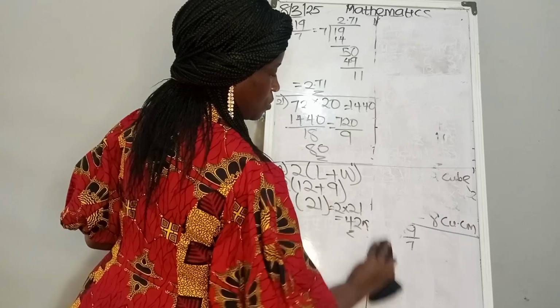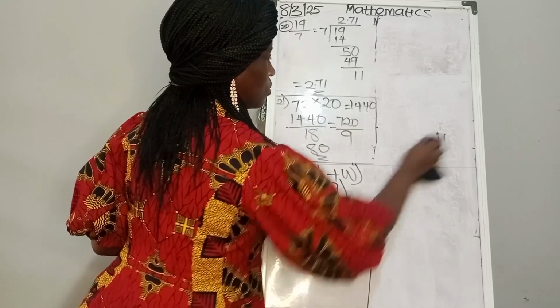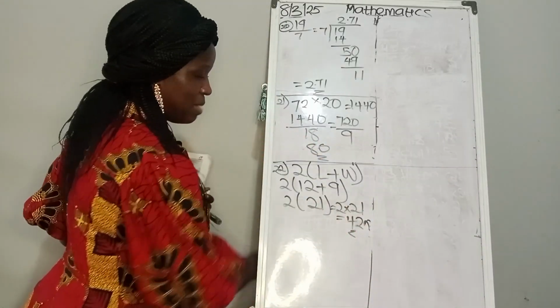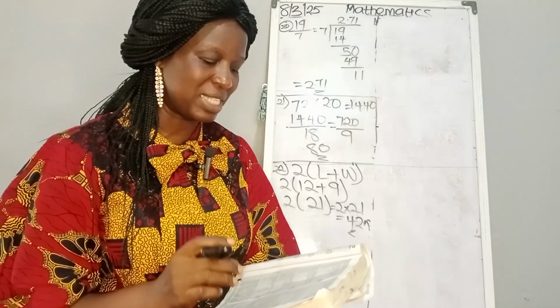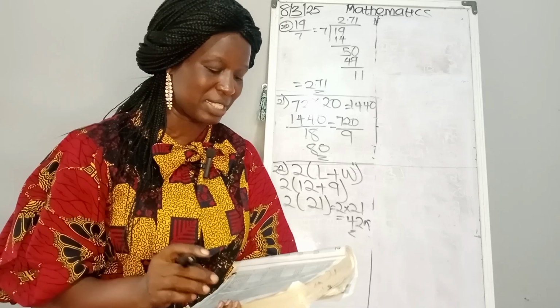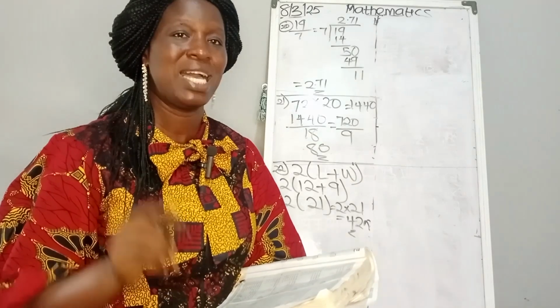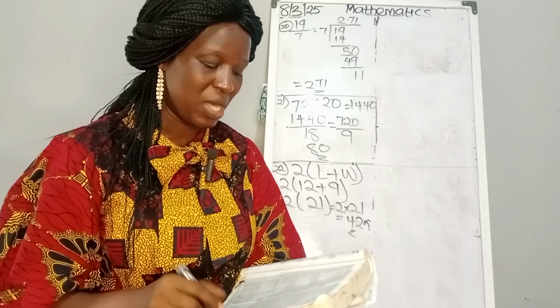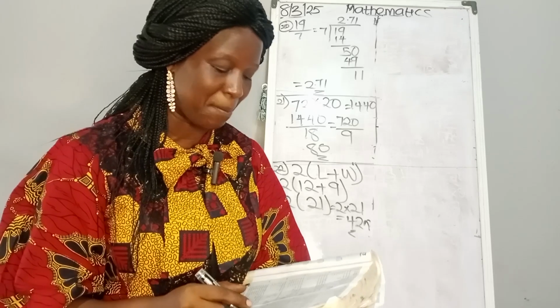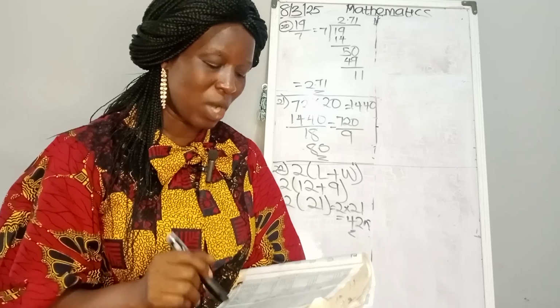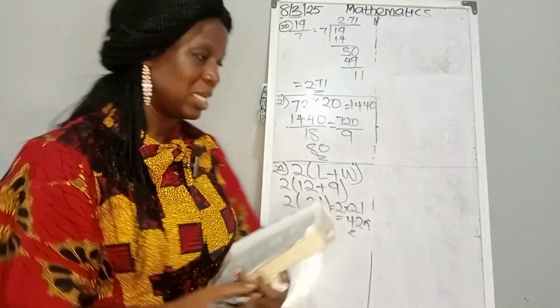So let me read out the question number 23. It says, if I set off for the market a distance of 11 kilometers at 10 a.m. and walk at an average speed of 3 kilometers per hour, at what time will I reach the market? Let's look at our time. Number 23.